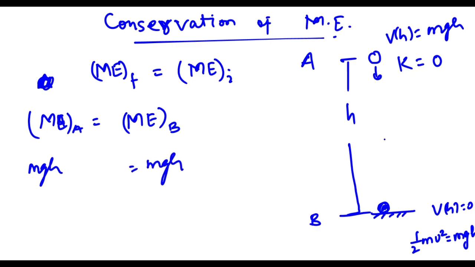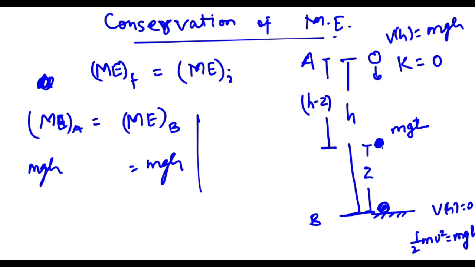Let's take an intermediate point anywhere here and check whether kinetic energy plus potential energy gives us the total mechanical energy mgh or not. So let's say this position here is z above the earth surface. So potential energy will be mg into z at this point. But this body has moved through the distance h minus z.